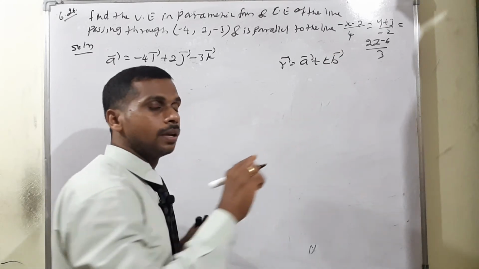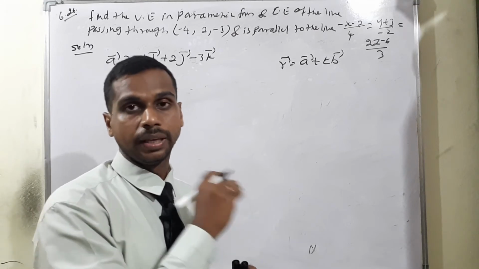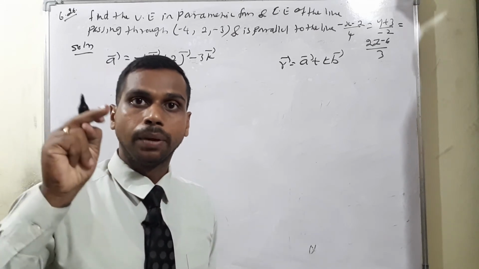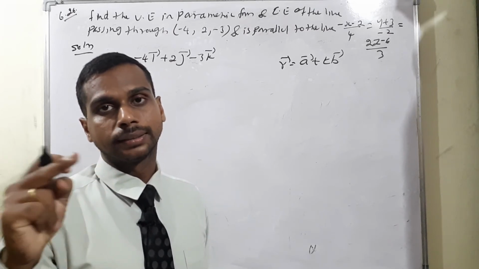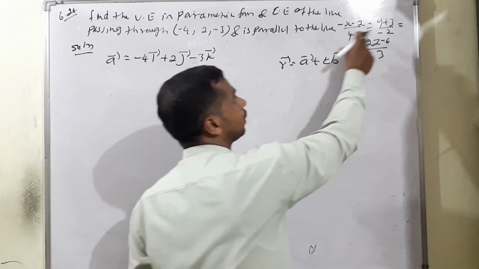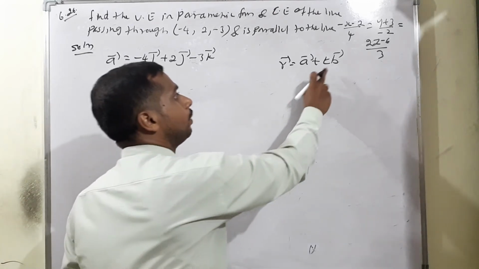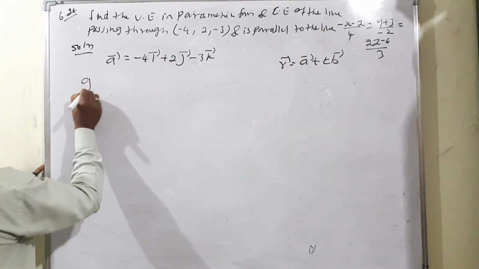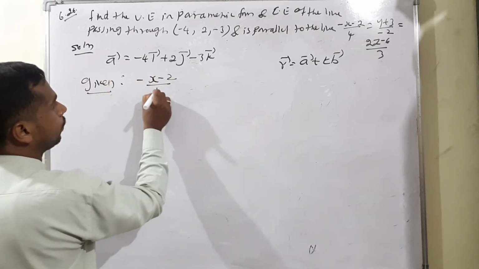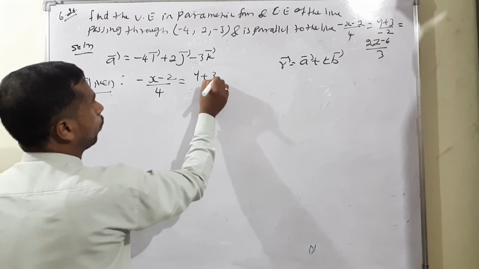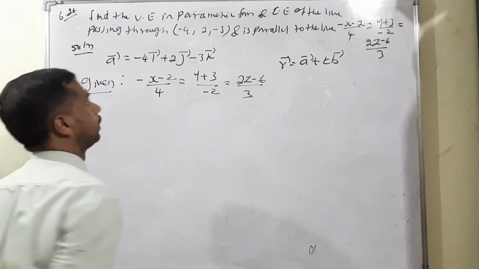So for the B vector, as we have written in many steps in the previous problem as well as the theorem, (x minus x1) divided by b1 is equal to (y minus y1) divided by b2 is equal to (z minus z1) divided by b3. Therefore, only the denominator values matter since we have the parallel line, so we need to find B. Listen very carefully: what is the given parallel line? Minus x minus 2 divided by positive 4 is equal to y plus 3 divided by negative 2 is equal to z minus 6 divided by 3.